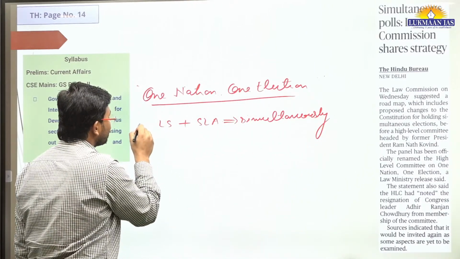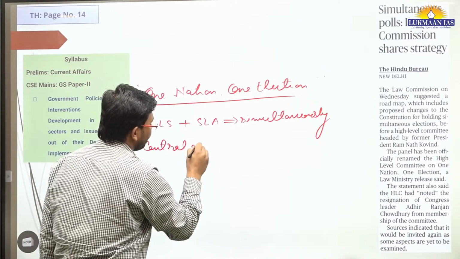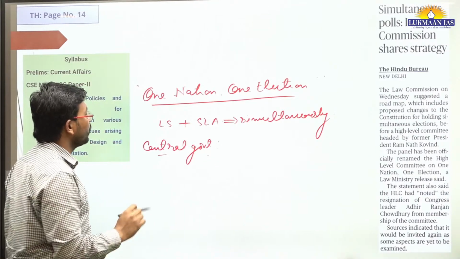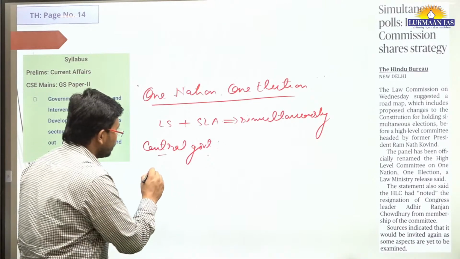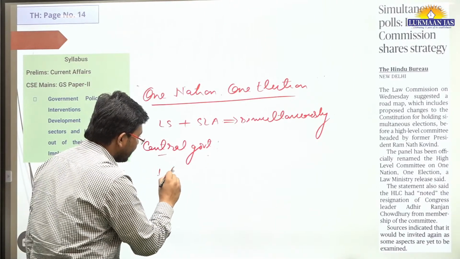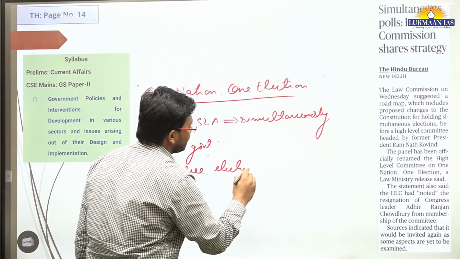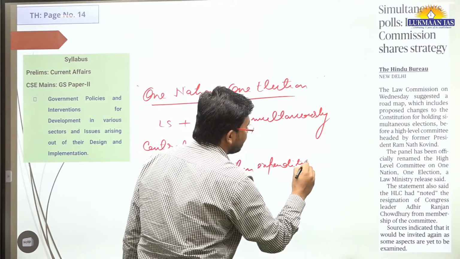Who is proposing this idea? This idea is being proposed by the central government. Why do they want to go for the one nation, one election system? So that they can reduce election expenditure. This is one part.